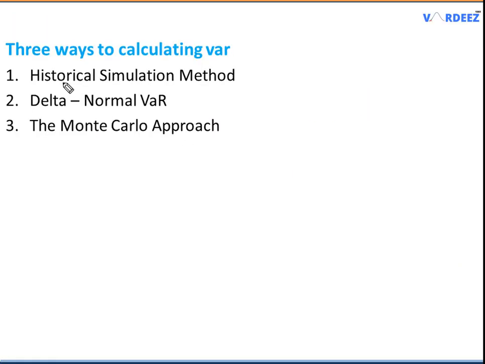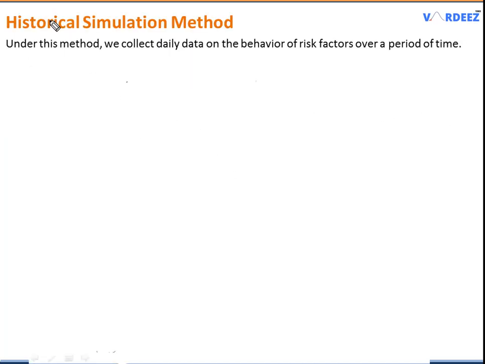Okay, now there are three ways in which we can go ahead and calculate the value at risk. The first is the historical simulation method, second is the delta normal VaR, and the third one is the Monte Carlo approach. So let's have a look at each of these methods in detail. Okay, now let's start with the very first method, and that is the historical simulation method. Now this is one of the simplest methods to calculate the value at risk, and though it's quite simple, it's widely used and quite popular as well.